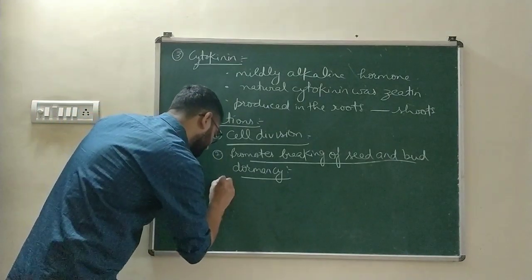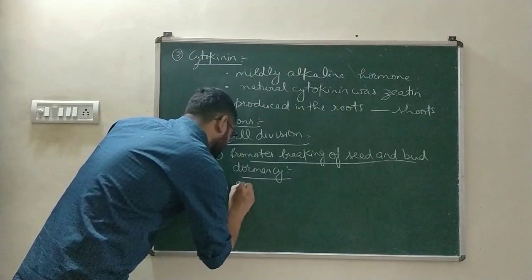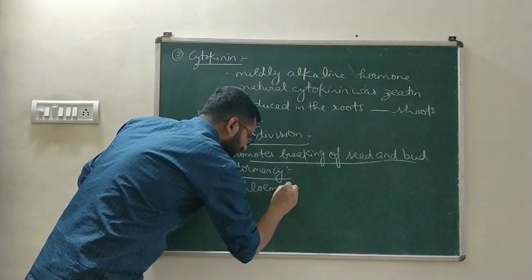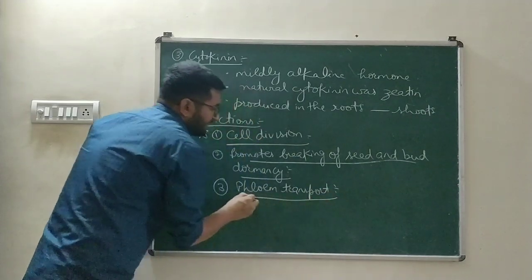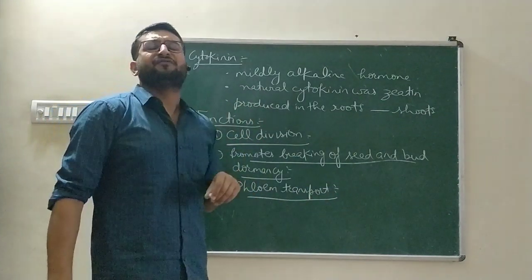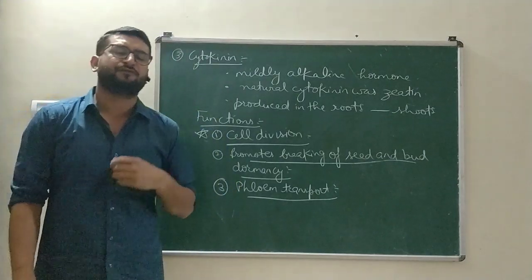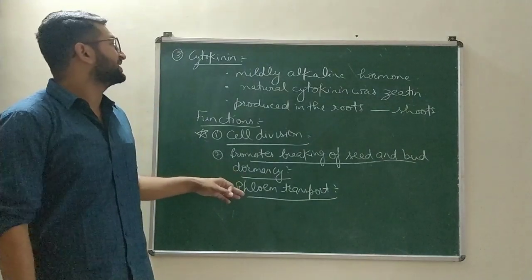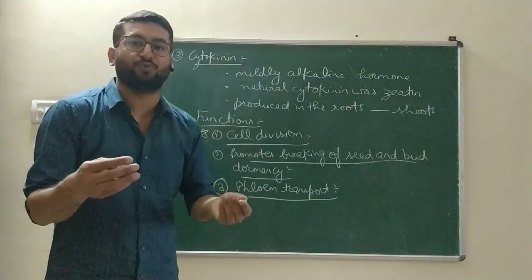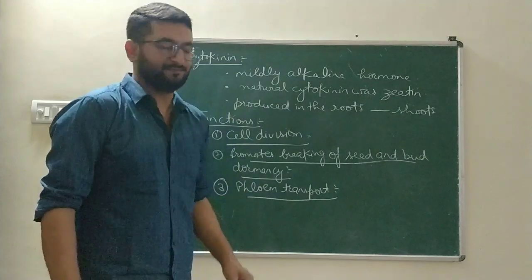Next, cytokinin helps in phloem transport. In our previous chapter we discussed what material is transported by the phloem. Phloem helps in the transportation of food synthesized in leaves to each and every part. And in phloem transport, cytokinin plays a very key role.